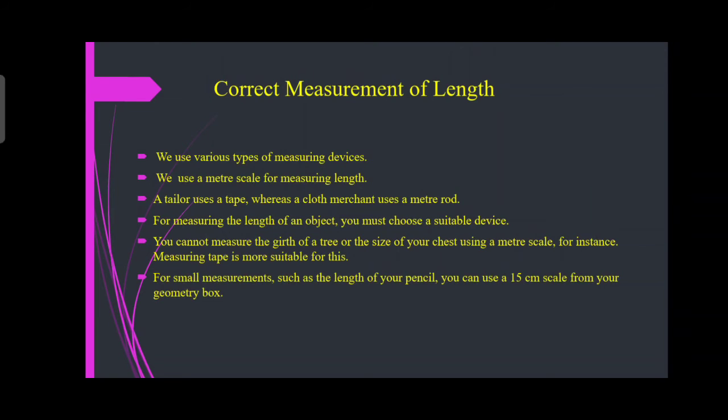We use various types of measuring devices. For measuring the length of an object, we must choose what? A suitable device. For measuring an object, we use a suitable measuring device, for convenience and adjustment.